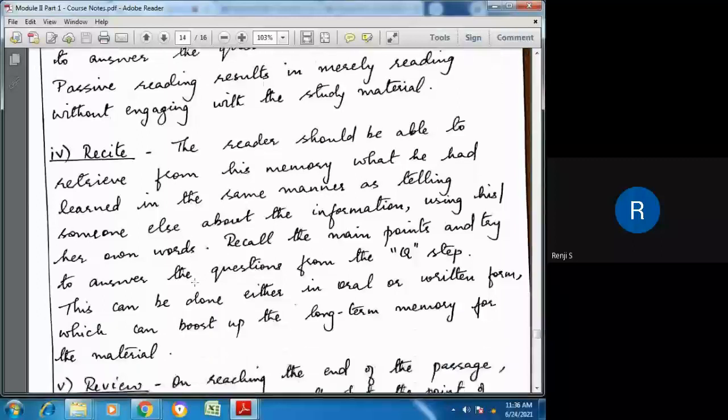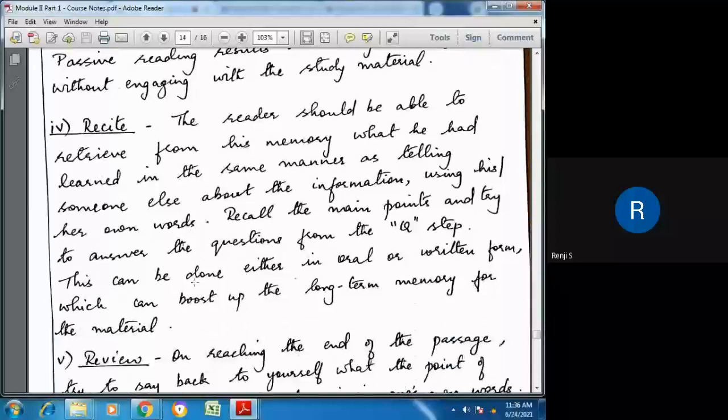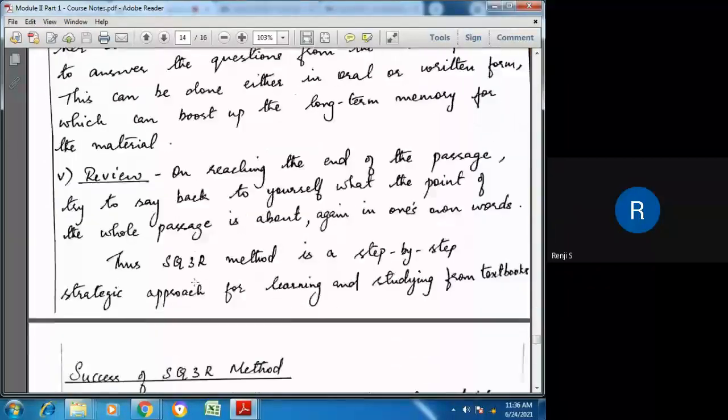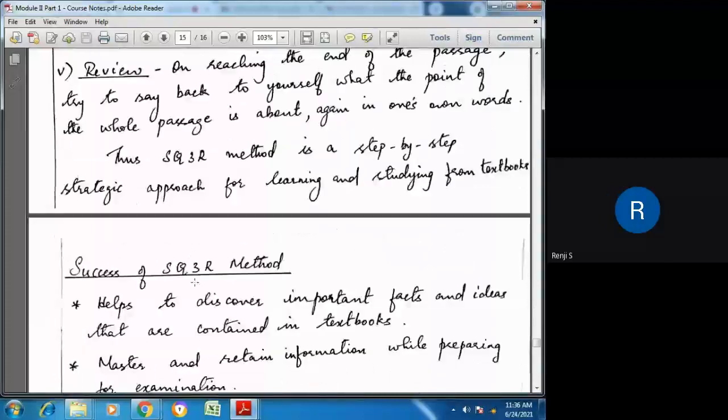Then we recite it. That is, we speak aloud, and we try to explain what we had read in our own words. And we try to answer questions from the Q step. And then finally, it's a review, which is at the end of the paragraph, you say back to yourself what the important points in the whole passage are, that we can summarize in our own words. So these are the three R's.